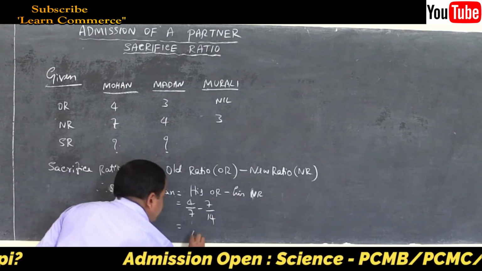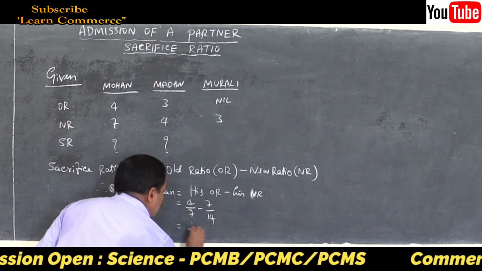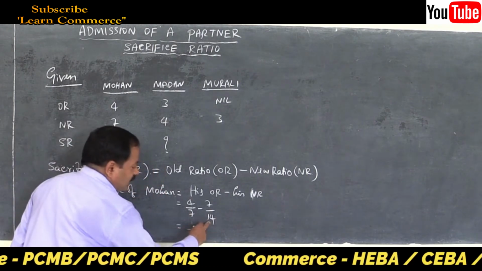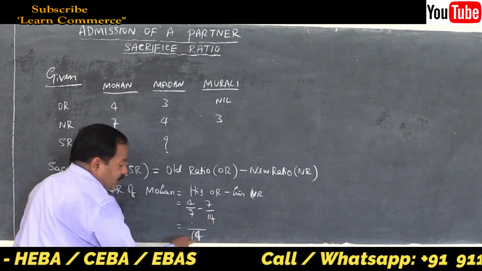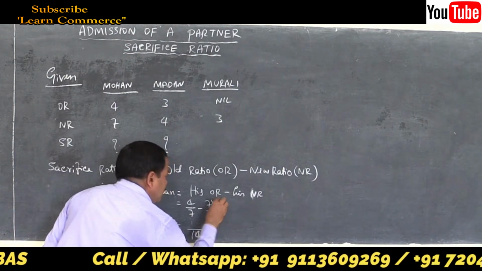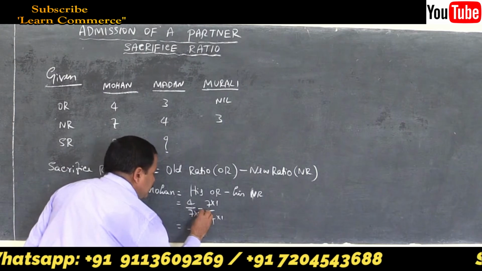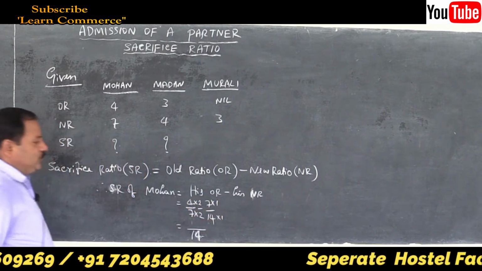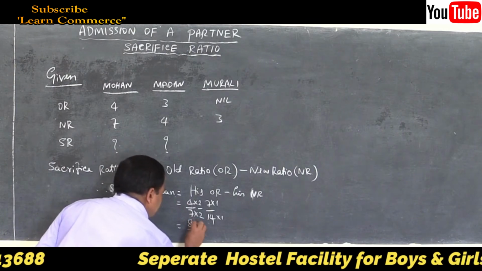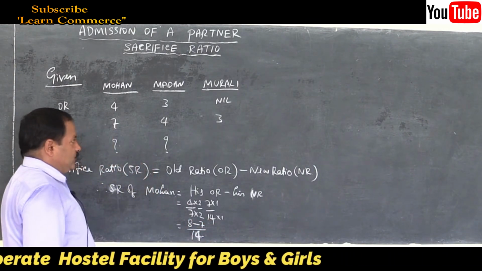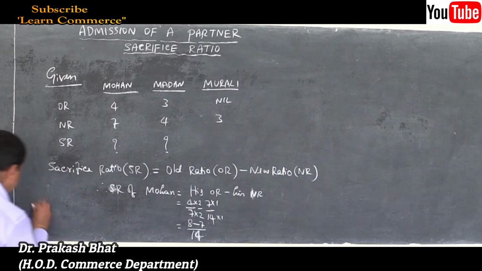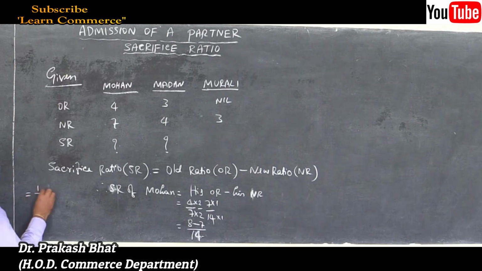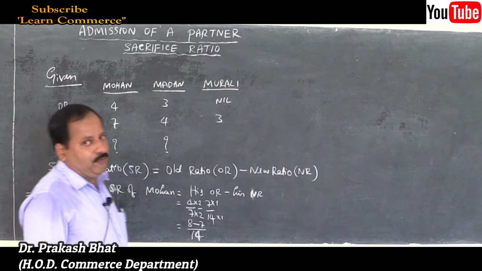So here 14 is the common denominator, because this number is divisible by both the denominators. 7 2s are 14, 14 1s are 14. So 14 1s are 14, multiply the numerator also by 1, and 7 2s are 14, multiply the numerator also by 2. So 4 2s are 8 minus 7 1s are 7 is equal to 1 by 14. So that is the sacrifice ratio of the first partner.